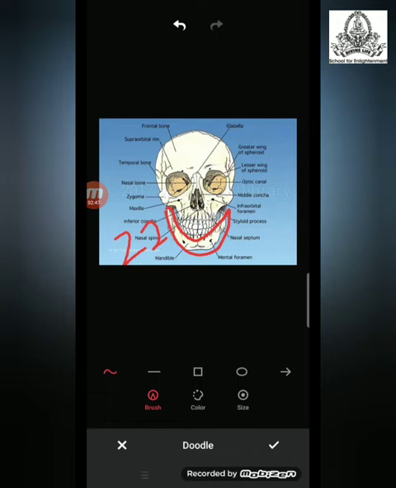If we are able to move the lower jaw, then and only then are we able to speak or eat. Hence, it is necessary that the lower jaw of the skull should move, and hence it is the only bone of the skull which is able to move.